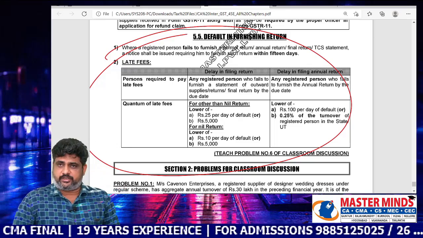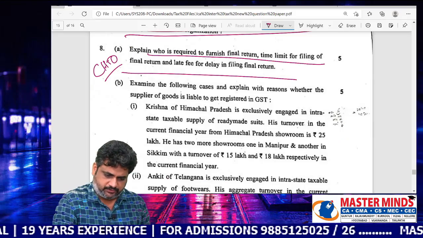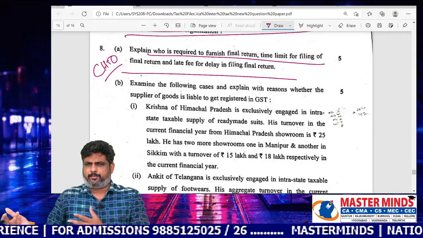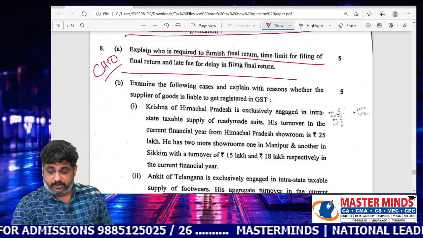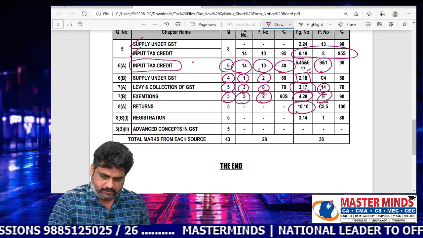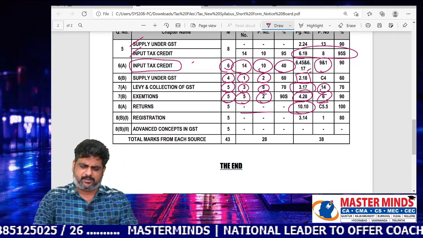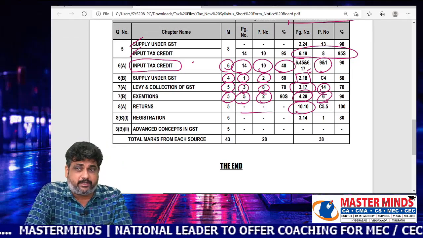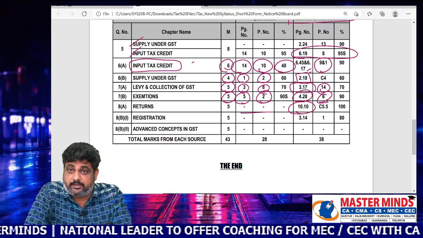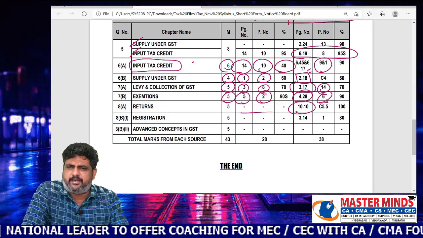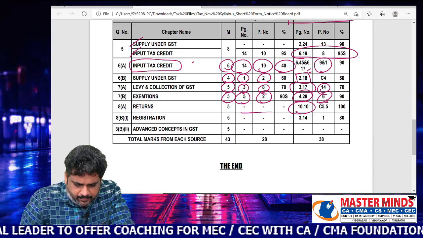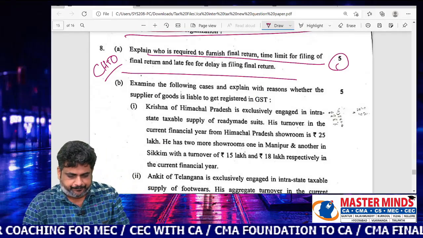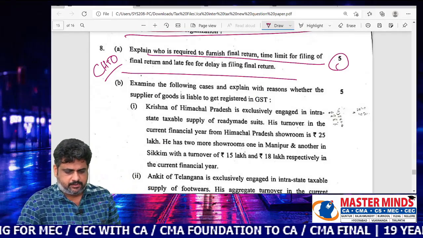If you are able to study that particular theory part, you are able to answer this particular question. So it is a direct theory question. The topic is covered in the material. It is there for 5 marks. Sir, what about these guest questions? It is not covered under the guest questions. We thought that it was actually given 1 or 2 attempts back. That's why we thought that it will not be given, but it is given in the exam. Okay. And the next one is with respect to registration, 8B. 8B you can observe here.